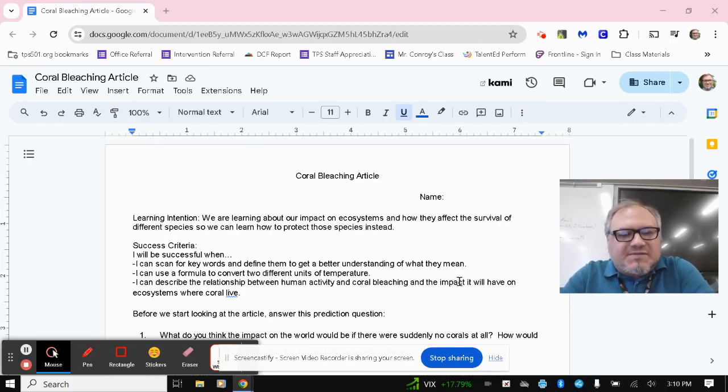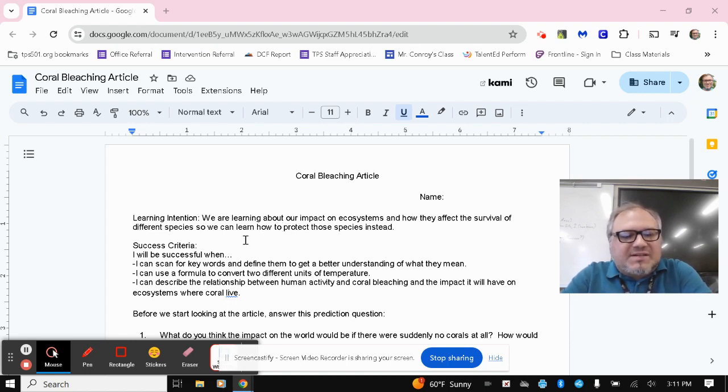Hi, I just wanted to give some instructions here for the coral bleaching article. This is similar to other close readings that I've done before. Learning intention on this one, we're learning about our impact on ecosystems and how they affect the survival of different species, so we can learn how to protect those species instead. This is kind of looking at the issues with what coral are experiencing worldwide as a result of our changing their habitats and how it's affecting their numbers.